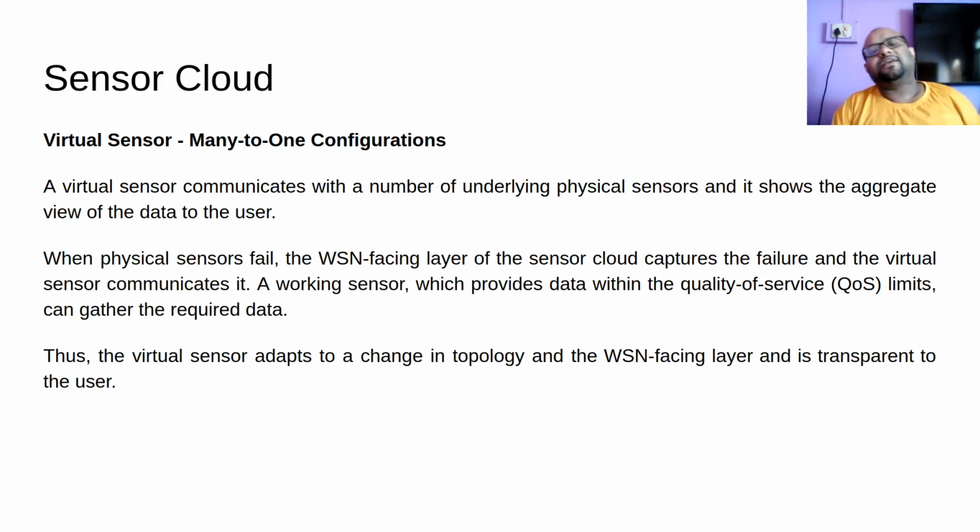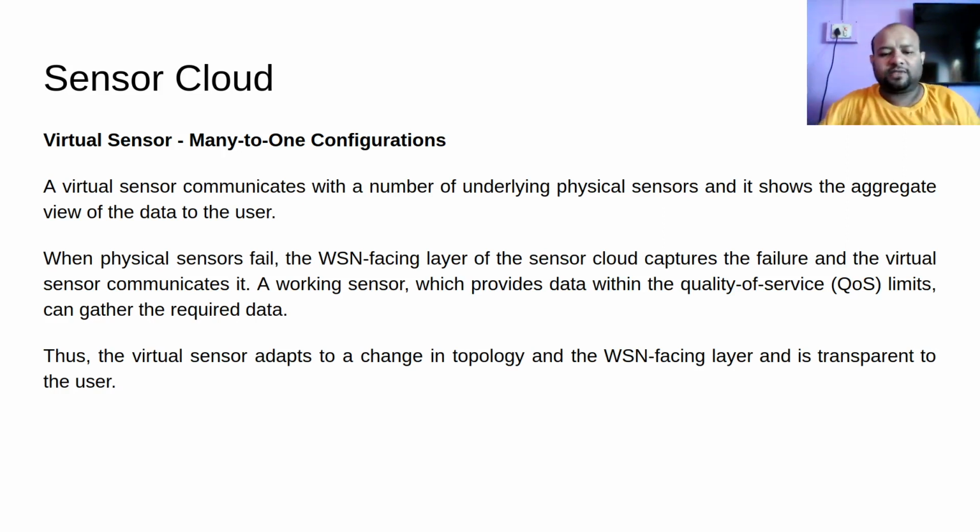So yeah, if a physical sensor fails, my architecture will have some layer which faces this sensor network. That layer will first detect that there has been a failure. So what will happen in case of failure? First, the user will be notified if necessary, so the user should be able to take some action based on what to do in case the sensor fails. According to application logic, the user will take some action.